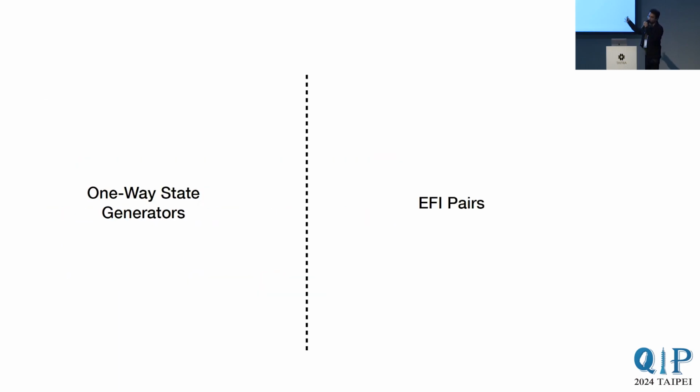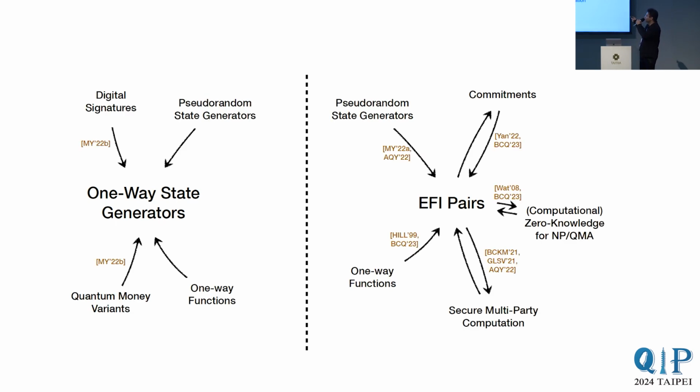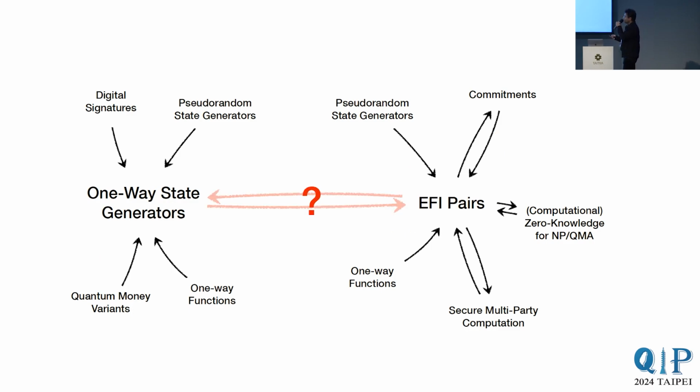Now I'll situate these assumptions in their context by taking a look at the landscape of quantum cryptography in general. The reason these are the leading candidates is because most quantum cryptography primitives end up implying one or the other of these two objects. Digital signatures and quantum money variants imply one-way state generators. EFI pairs happen to be equivalent to commitments, zero knowledge for NP or QMA, and secure multi-party computation. And one-way functions and pseudo-random state generators imply both of these objects. But the gap in our understanding here is, what is the relationship between these two objects?